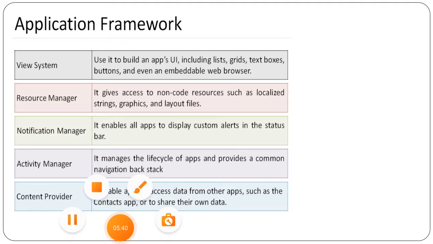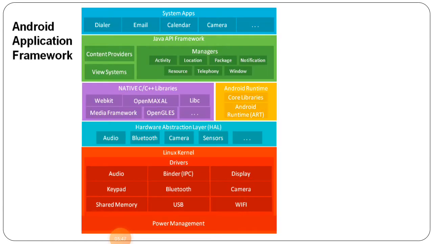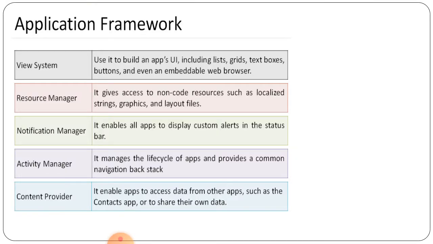So next is what here. In this application framework, the first one is the view system. Here we are able to see this view system, right? About this it is given, that it is used to build the different apps' user interface, including lists, grids, text boxes, buttons, and even an embedded web browser. So these are all about the view system.